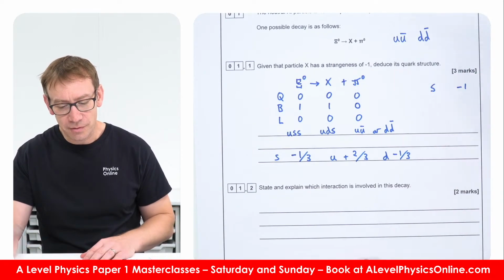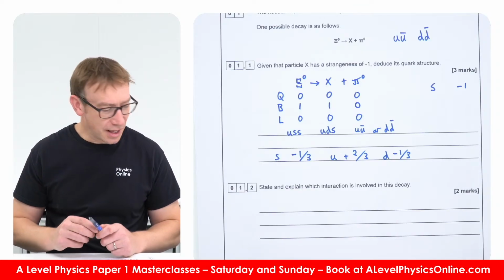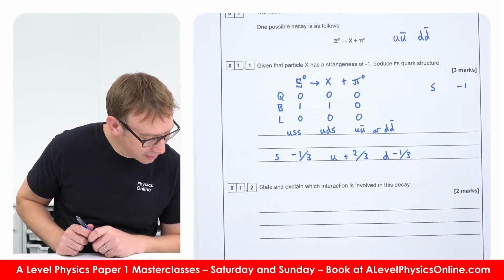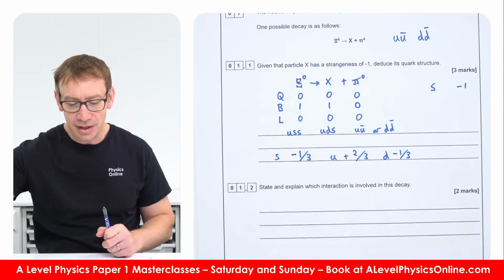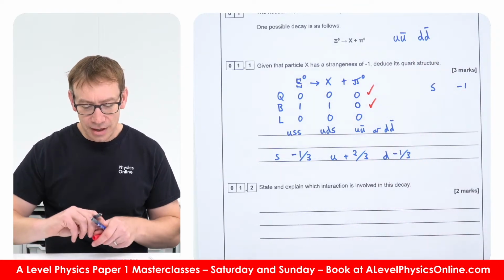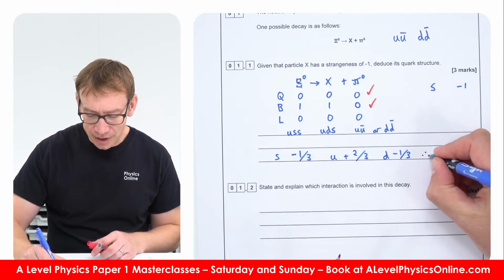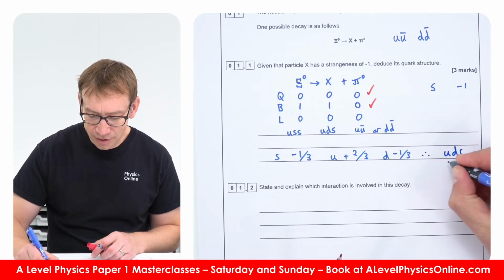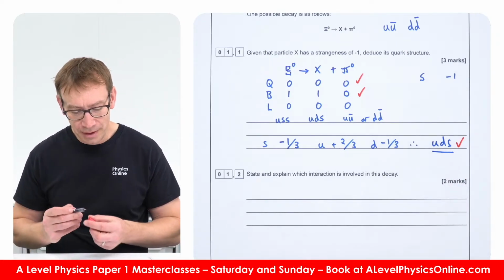So this is how we've deduced its quark structure. What does the mark scheme say? It says we've looked at the conservation laws, so we'd get a couple of marks for this. And it would be super important to say UDS, make it nice and clear, underline it, and that's going to be our final answer.